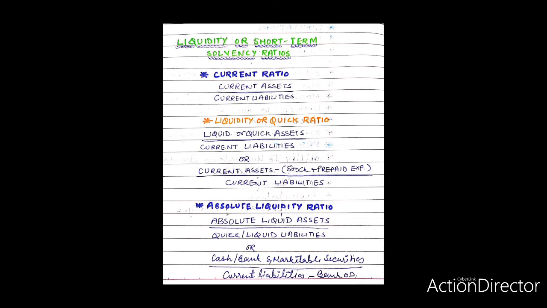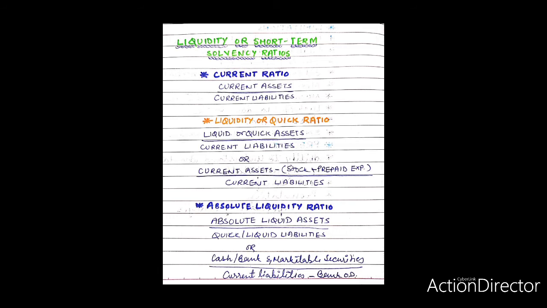The second ratio is liquidity or quick ratio. Meaning and computation. Liquidity ratio is the measure of the instant debt paying capacity or ability of the business enterprise. Hence, it is also called quick ratio or acid test ratio.